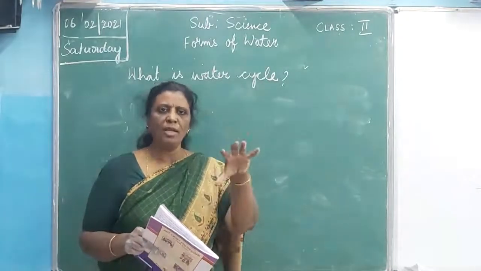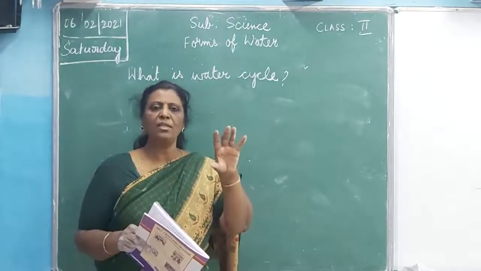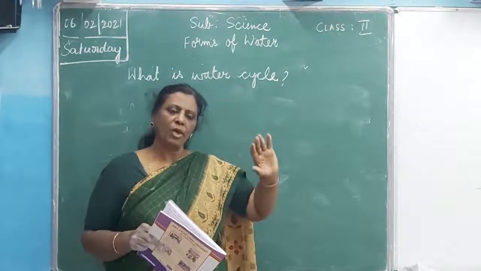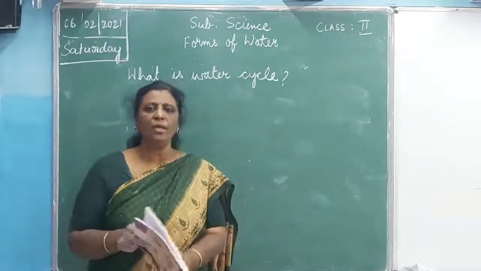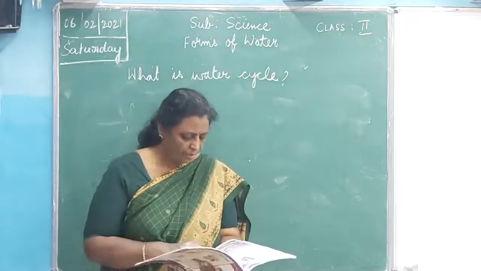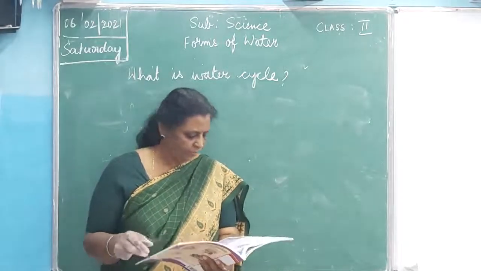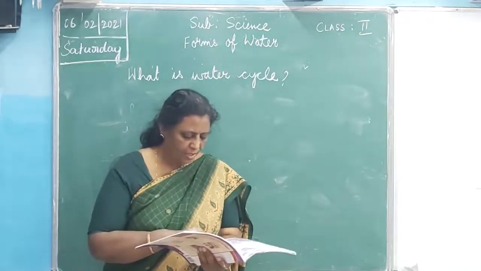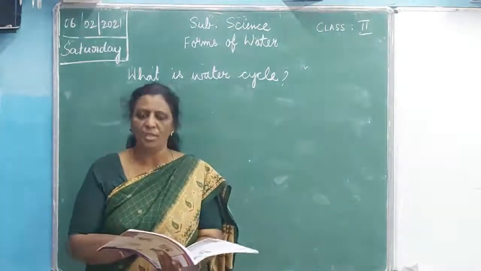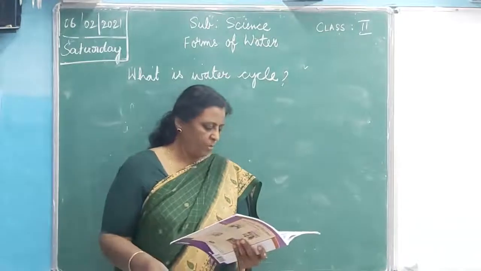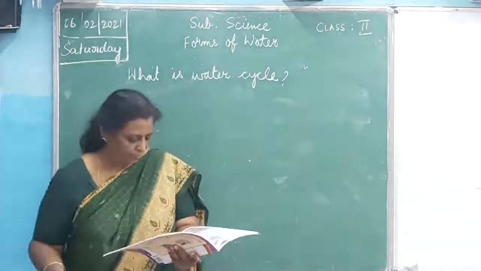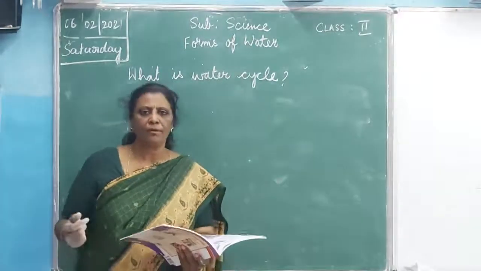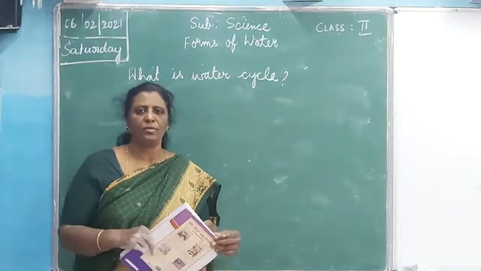When snow and ice melt, it forms into water and flows down into the river. Isn't it? Last time we studied that. Now, water from lakes, rivers, seas keeps on changing into water vapor. Here what happens? I'll tell you this, just a minute.